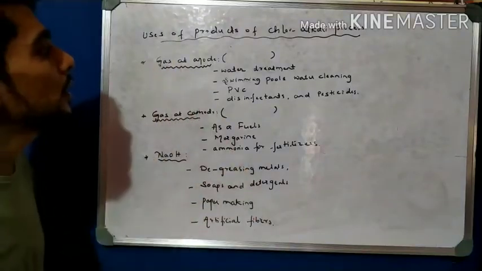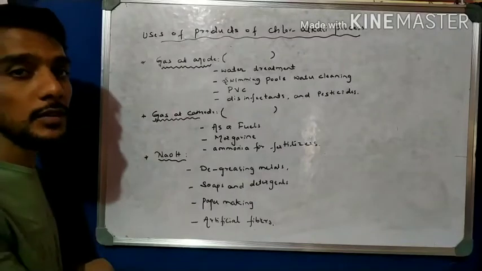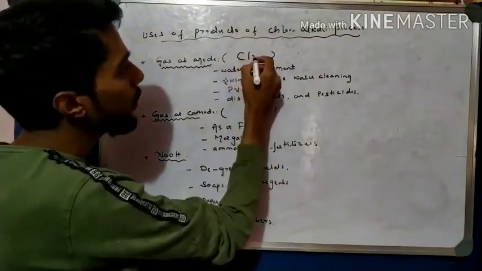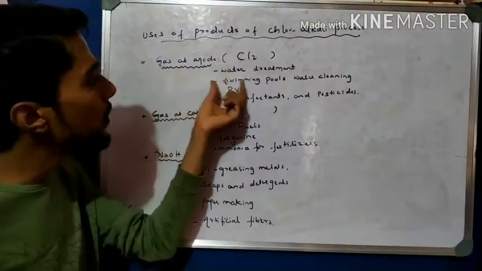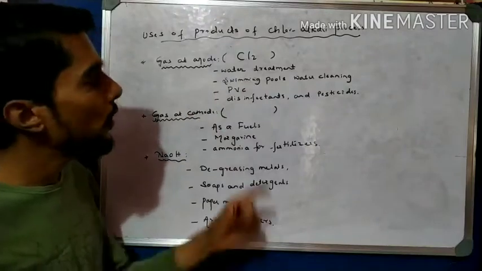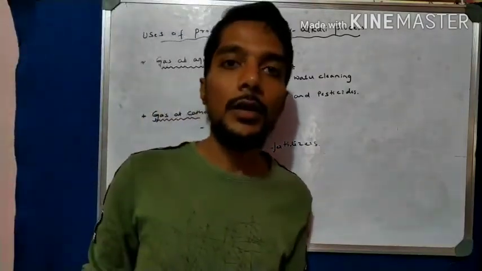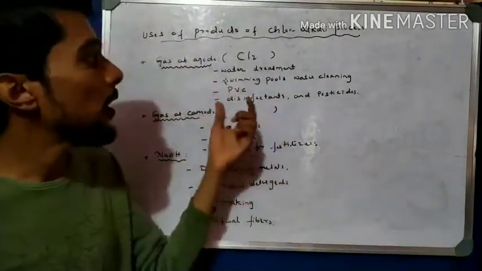The gas released at the anode, what is its name? The answer is Cl2, chlorine gas. The chlorine gas is used in the preparation of these products. One is water treatment. Water treatment means making hard water into soft water. That is what water treatment does.